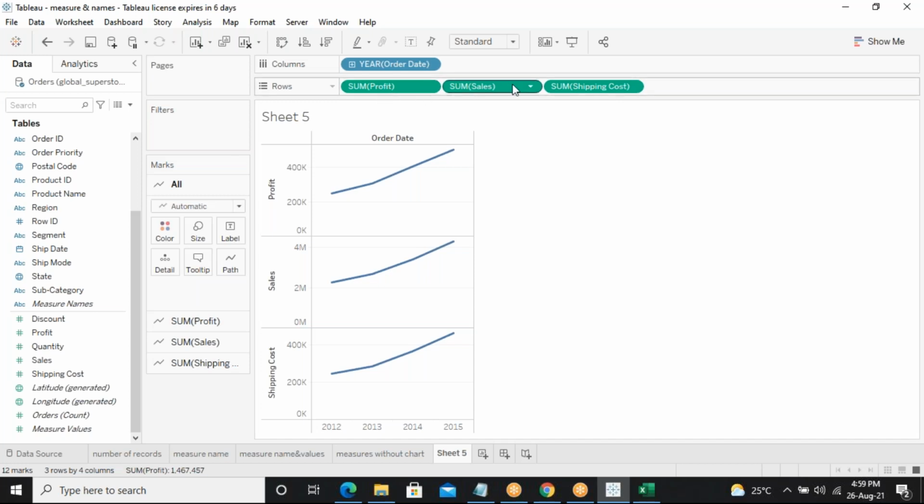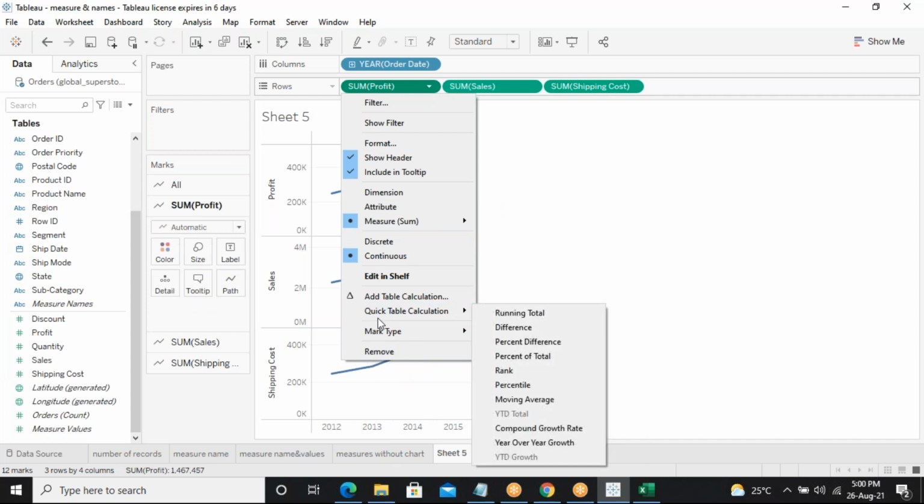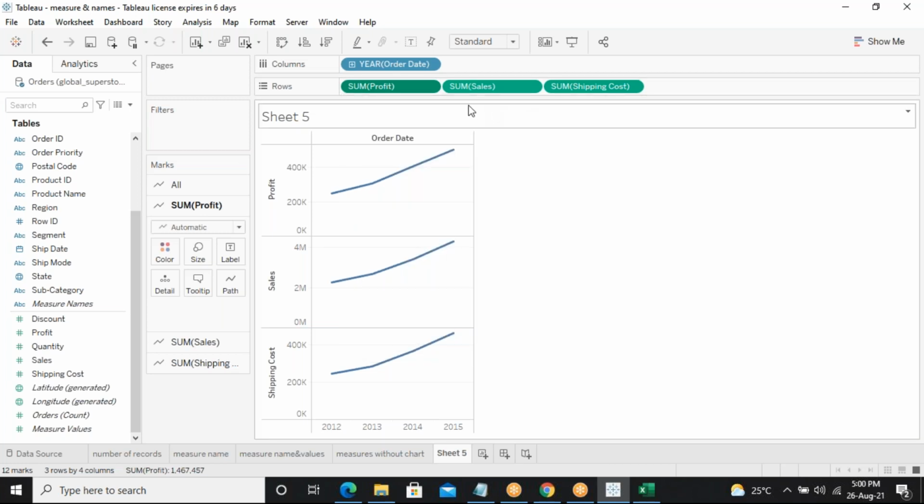So now I am having three fields, which are separated and showing here. When I click the arrow mark on this first one, I will not have any option called dual axis. Just go for the second one, the sum of sales, which is in the second position for me.